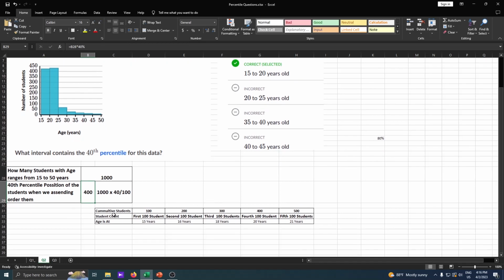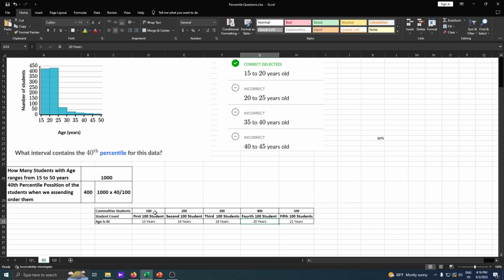In order to show you how the frequency distribution works, let me divide this into 5 parts. Assume that the first 100 students' ages are 15 years, the second 100 students' ages are 16 years, for simplicity, the third 100 students' ages are 18 years, and the fourth 100 students' ages are 20 years.